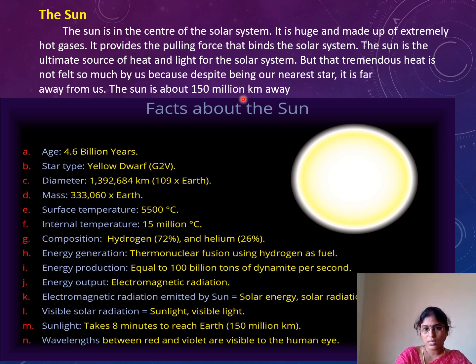See here a few facts about our sun, children. What is the age of our sun? 4.6 billion years. Imagine 4.6 billion years. Our star looks yellow in color. What is the diameter here?